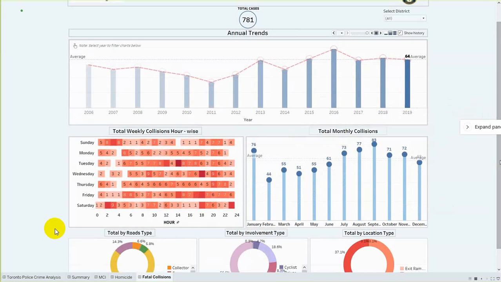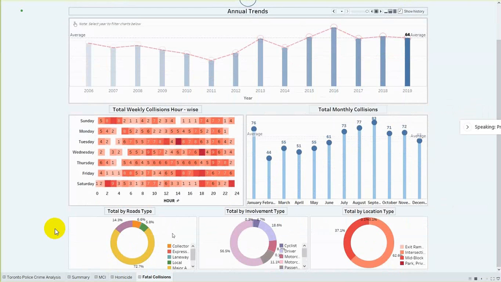Below are the 3 donut charts which are giving information about the different categories in the form of their percentages. These donut charts are showing us the collisions which have happened at different roads, which involve different kinds of people and which happen at different locations. So this location chart will show us if the fatal collision happened at an intersection, or at a park, or at mid-block, with different percentages of each category.